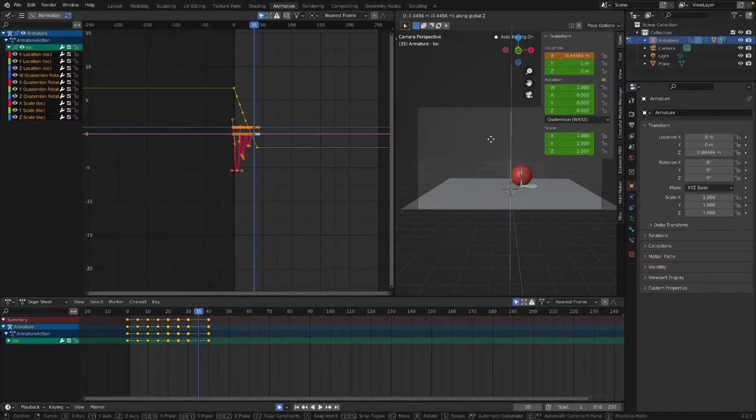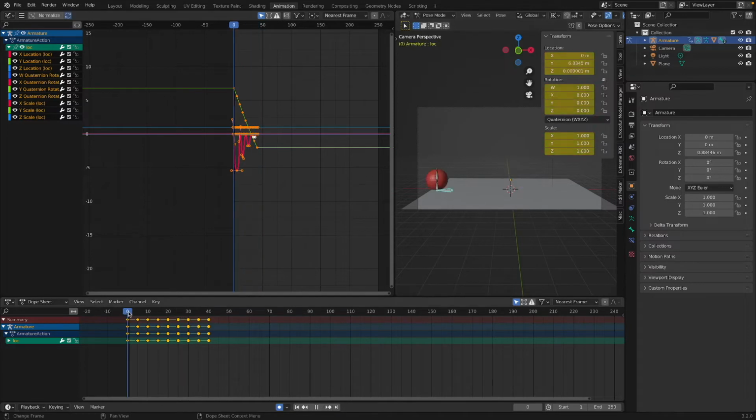G Z, just a little tiny one. And then let's say for the just tiny one. Let's say just for the rest bounce. Let's do this.